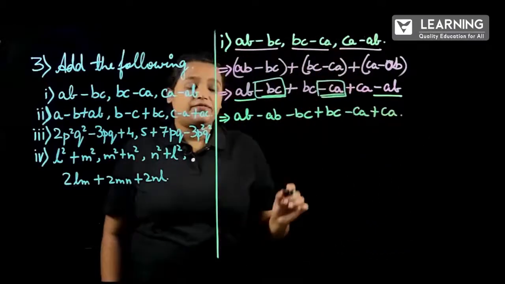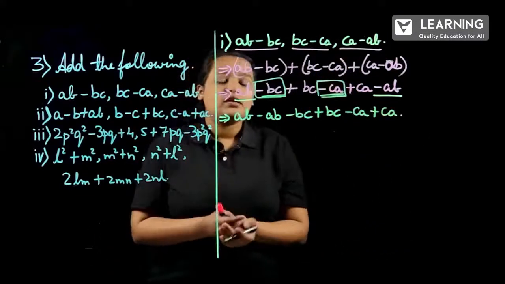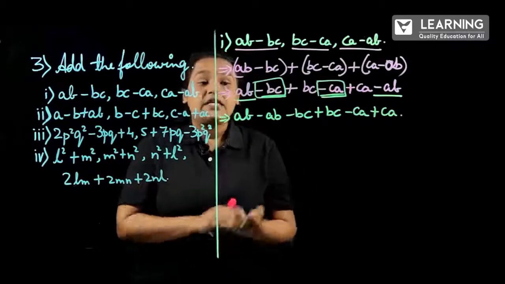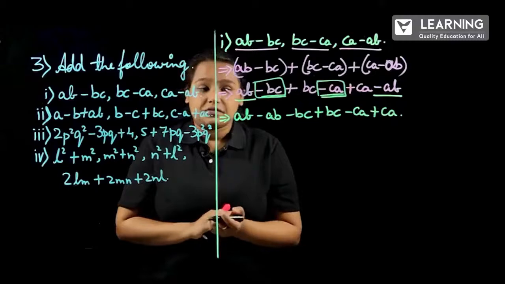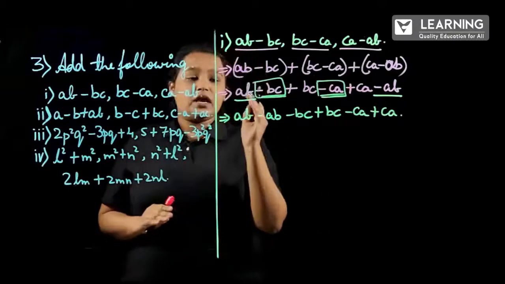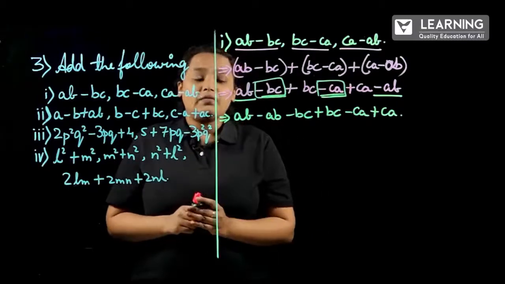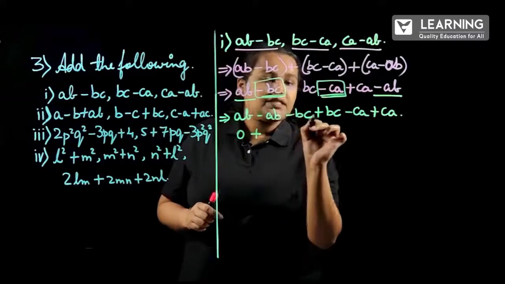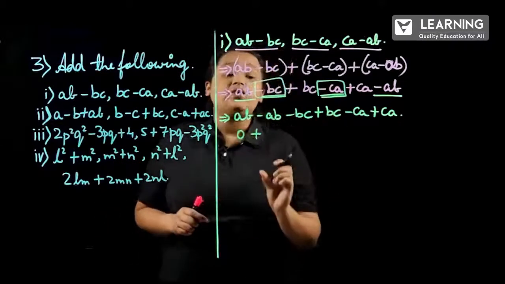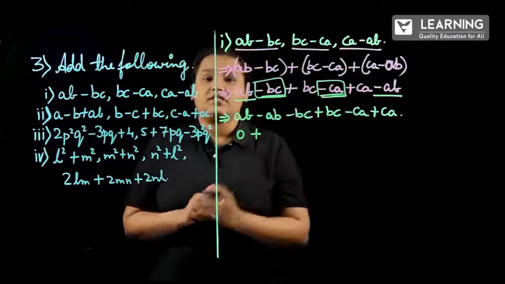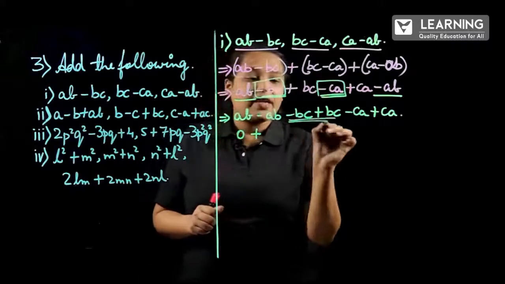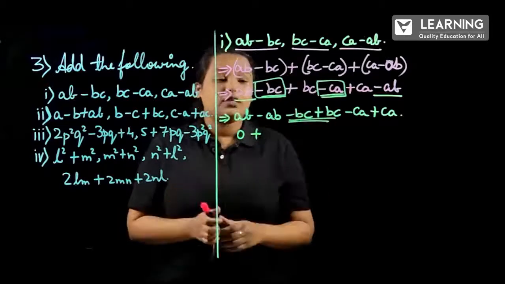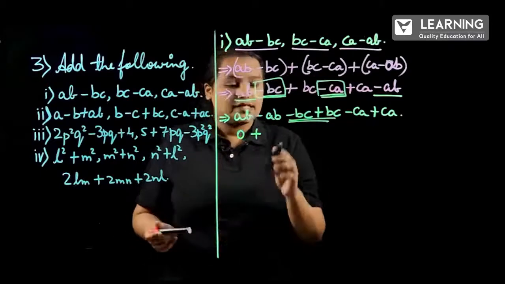So here we have to add, but what happened here? One term is having a positive sign and the other term is having a negative sign of the like terms. So what will happen? AB minus AB will be 0, plus minus BC plus BC. So we can also write it as BC minus BC, correct? If we are having opposite signs for the same term, we can write it as 0.